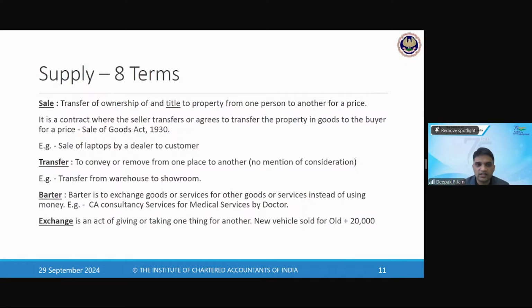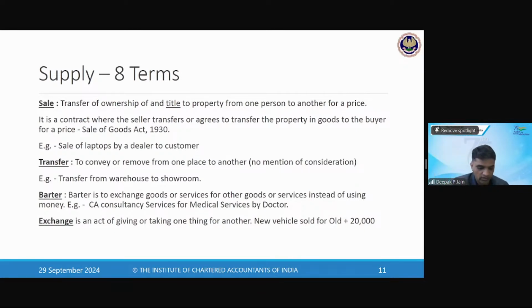Exchange is also the same, but it is slightly different. How is it different? Exchange of goods for goods is barter, but exchange is an act of giving and taking one thing for another. Example will be that I am selling my old vehicle and I'm getting a new vehicle. The seller says that you give me the old vehicle plus you have to give me cash because the value of your old vehicle is not sufficient for the new vehicle which I'm giving.